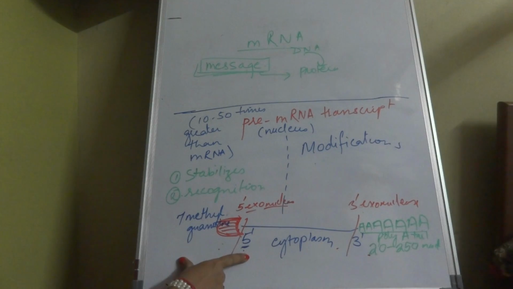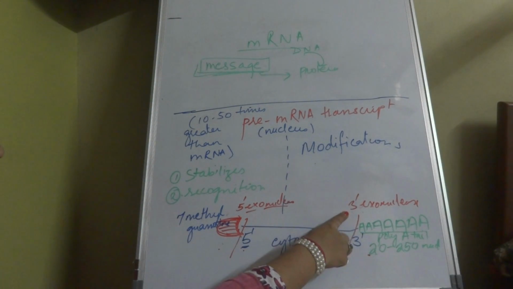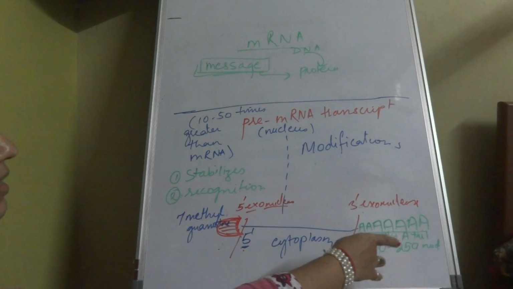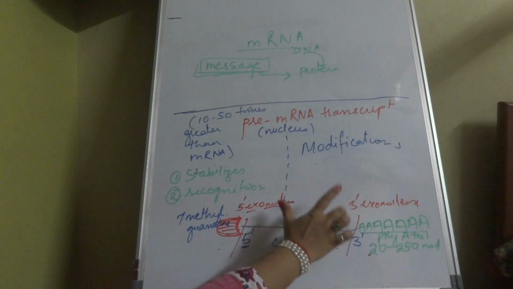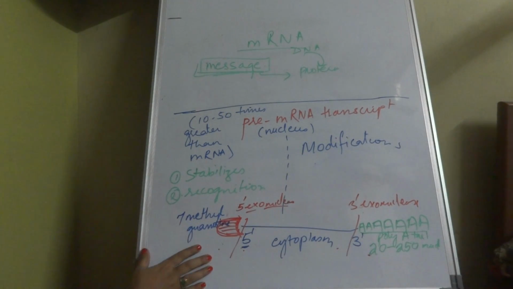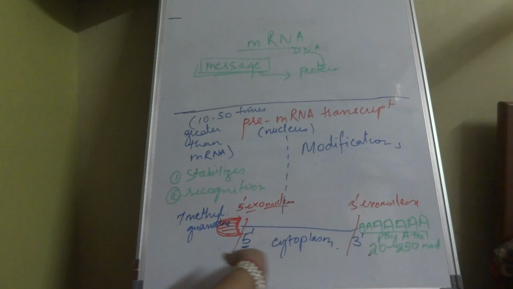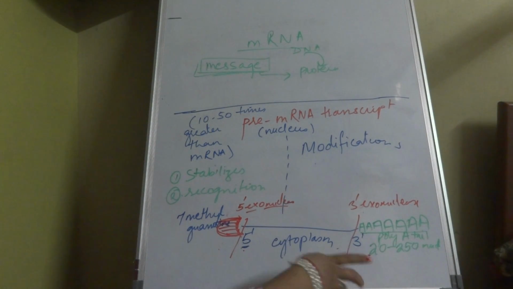to stabilize the structure and prevent its degradation by 5' exonuclease at the 5' end. It has a 7-methyl guanosine attached as a cap, and at the 3' end, to protect from 3' exonuclease, it has a poly A tail which is 20 to 250 nucleotides long, and this also helps in recognition. This 7-methyl guanosine is linked by a 2'-O-methyl ribonucleoside at the 5' hydroxyl end, and at the 3' hydroxyl end there is a poly A tail.